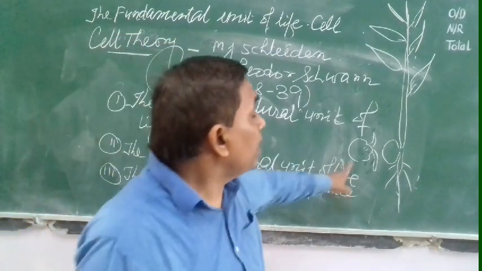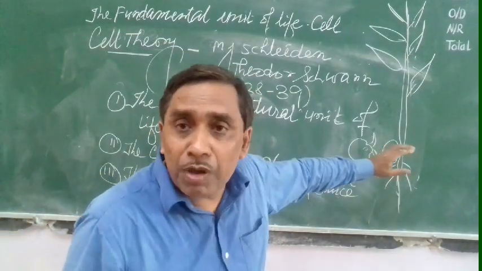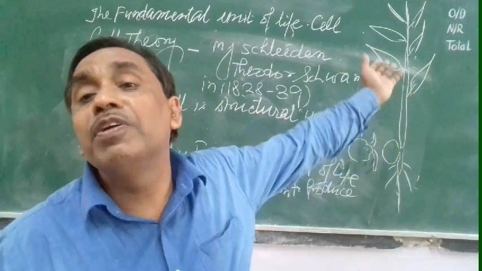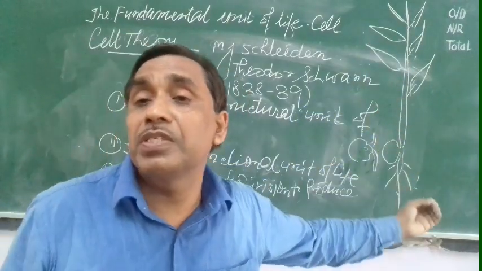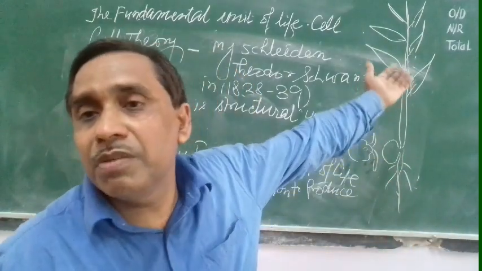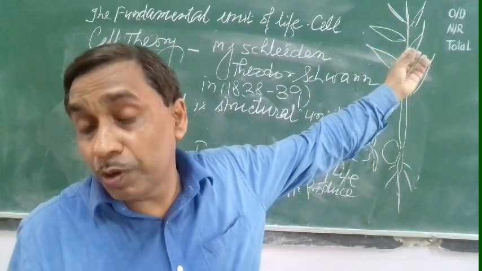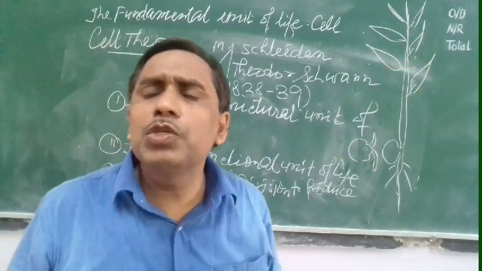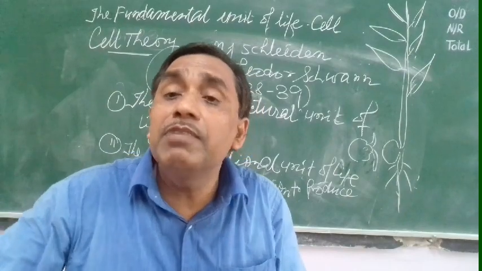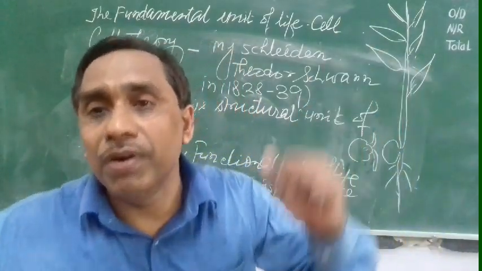Similarly, when cells divide, all are similar. But according to need, a group of cells undergoes specialization to perform a definite function, and another group of cells undergoes specialization to perform another function. This way some will form root, some will form stem, some will form leaf, some will form flower. So this way it undergoes division as well as modification and specialization to perform different functions.